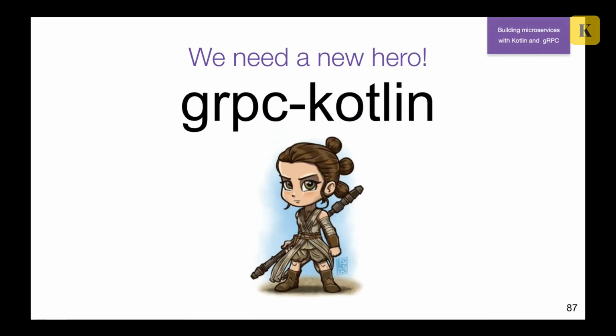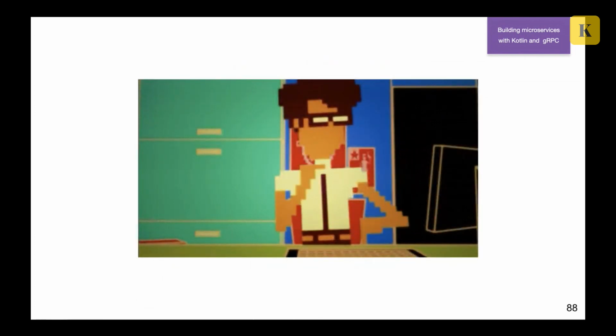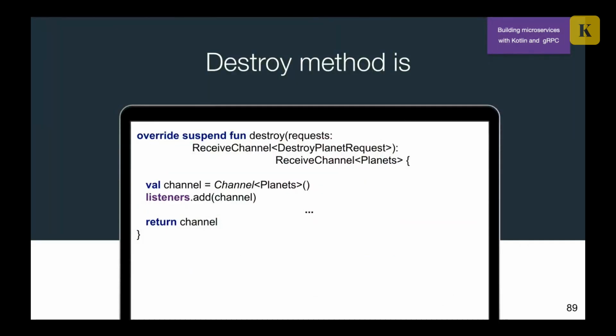And the first hero is gRPC Kotlin. It's a library that you can use, and it helps us generate additional stuff on top of these proto files. We are not only compiling to Java classes, but we also compile to Kotlin classes and Kotlin bridges. So let's use this library. We added the dependency and improved our code a little bit.